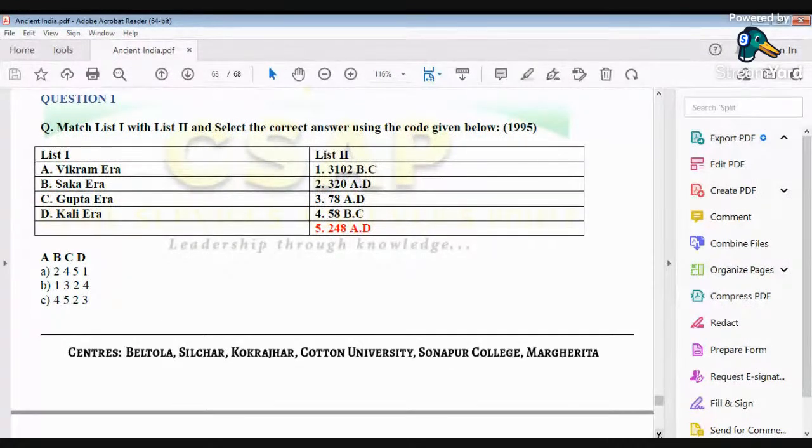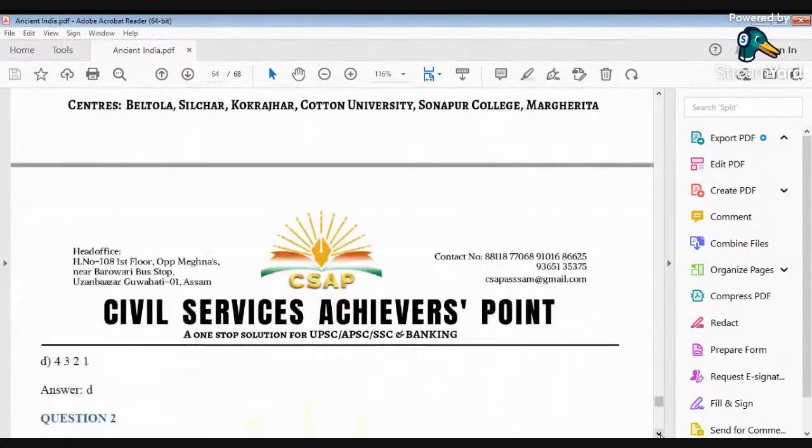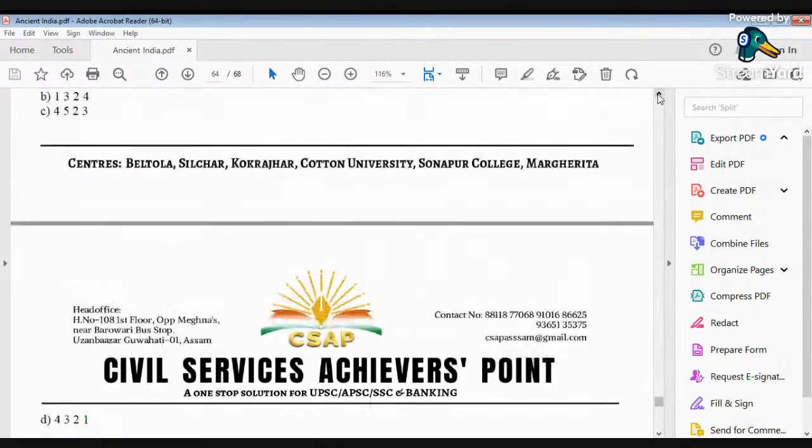So C has to go with 2, and B has to go with 3. C2 and B3, the only option which has got C2 and B3 is option number D.